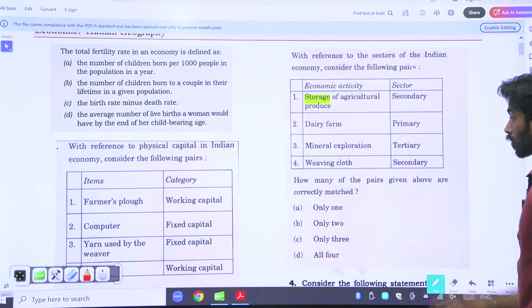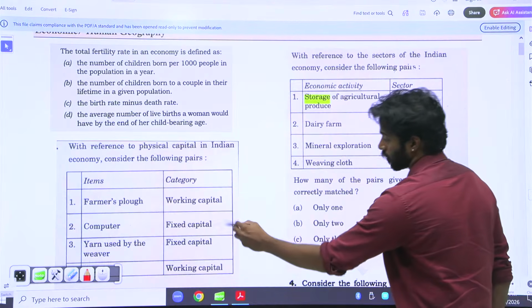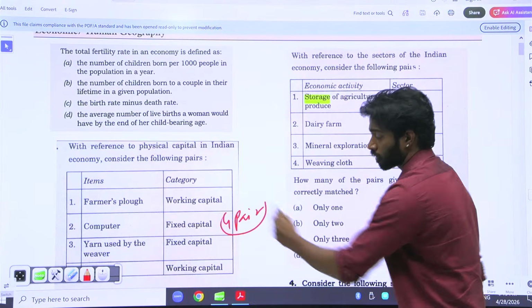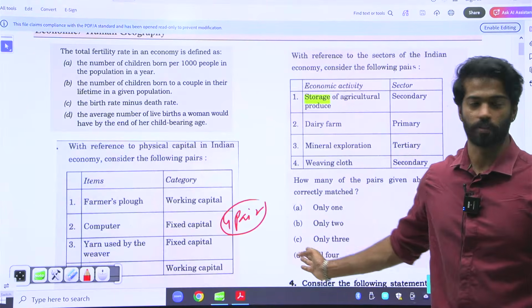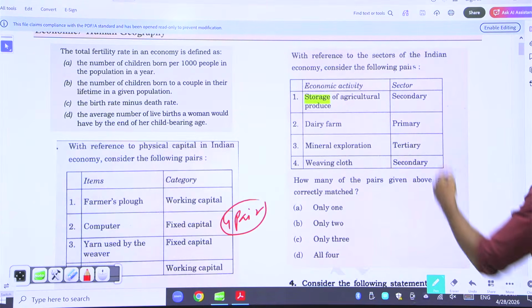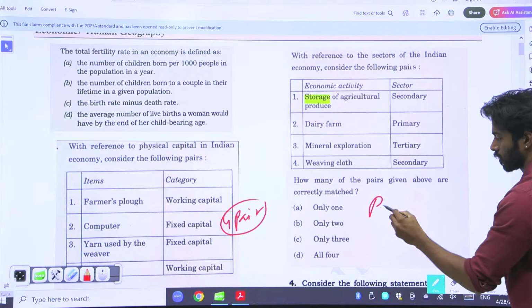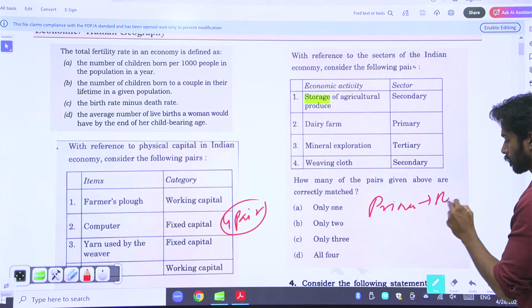Other than that, you can also use this trick that I gave you. 4 pairs. Whenever there are 4 pairs, what will happen? UPSC will interchange. So the answer is always 2 pairs. Let us look at what is primary. Primary is something that is always based on nature.